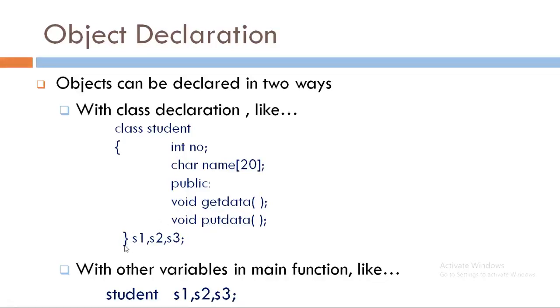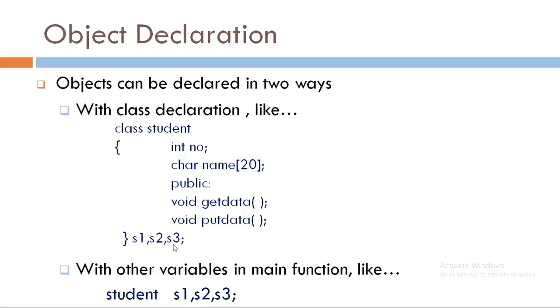See, at the closing bracket of the class we have specified three object names S1, S2 and S3, and after that we have put a semicolon. That means the class ends here. We can see that S1, S2 and S3 are the objects of class student.